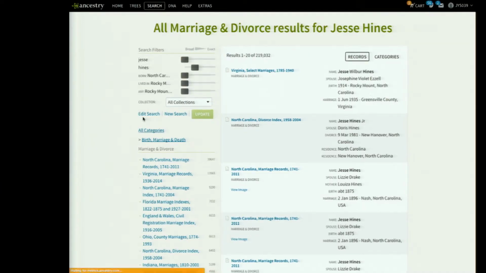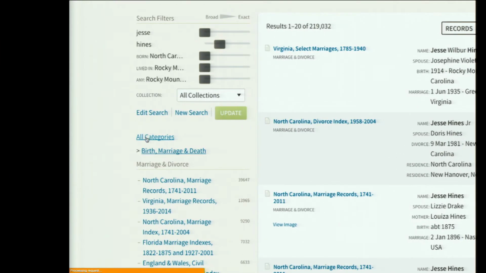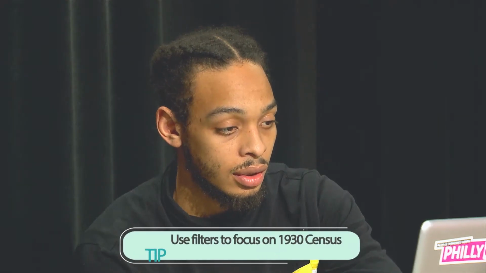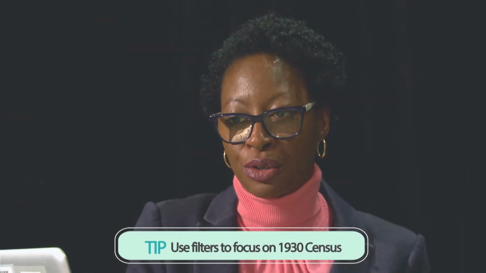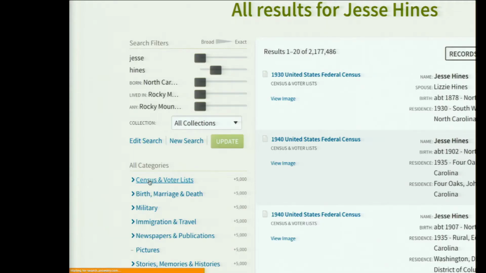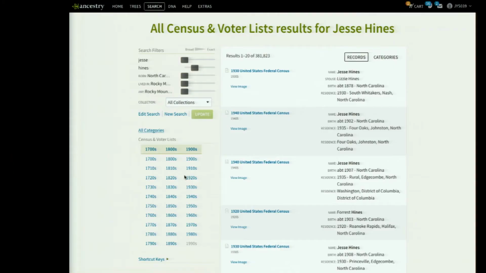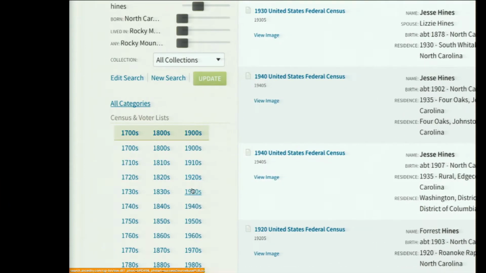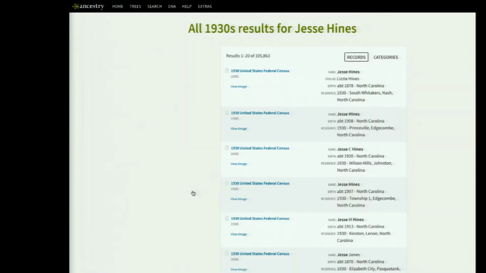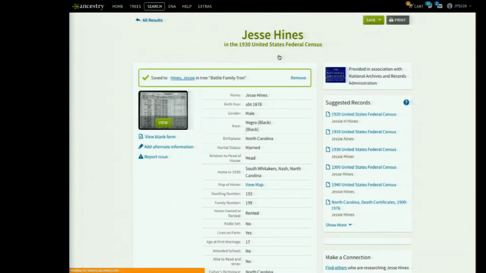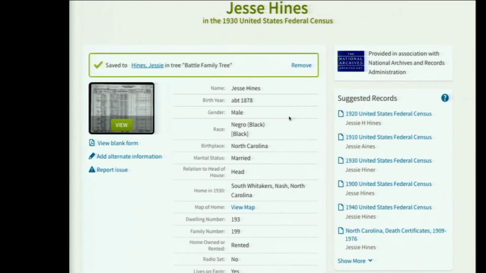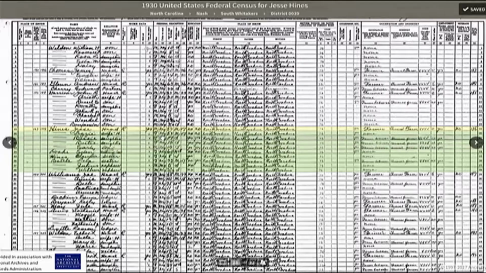Focus again now on the census record. So go back to your filters on the left-hand side and choose all categories. Now choose census records once that shows up. Okay, and we want to go to 1930 because that's where we did not find her. So filter 1930. And there they are, right on the top, Jesse and Leela. So let's select them and open the census record. All right, there they are.